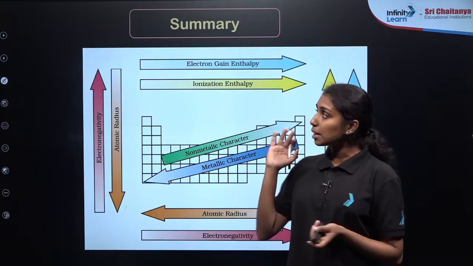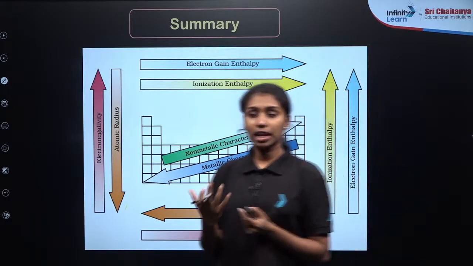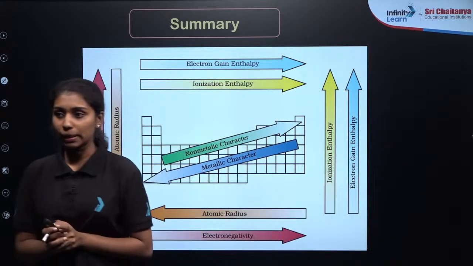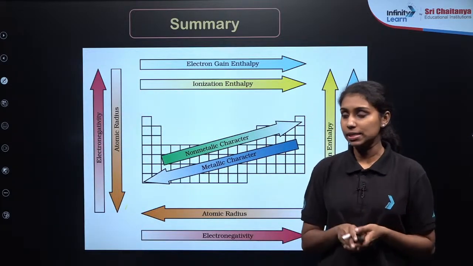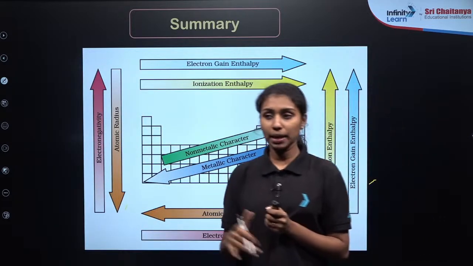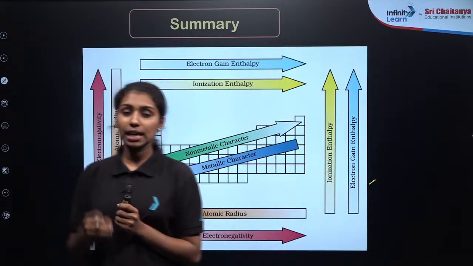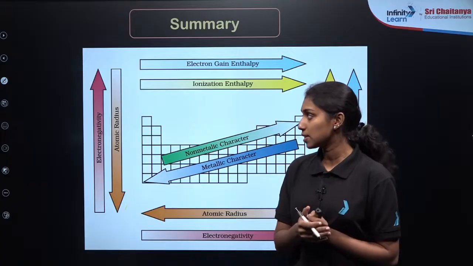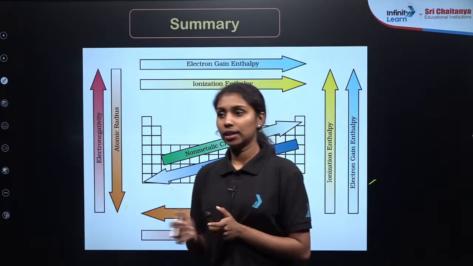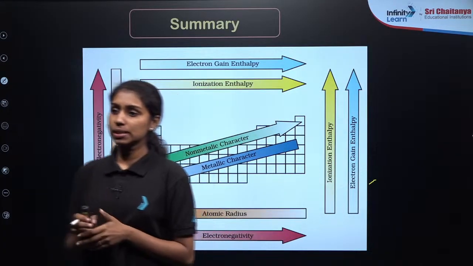So this is the complete summary of the classification of elements and the periodicity in properties. We have discussed in 2 lectures the periodic properties of elements: ionization enthalpy, electron gain enthalpy, metallic and non-metallic character, atomic radius. If you have not watched the recorded session, just go and watch it, then you will get an idea about the periodic properties of the elements.